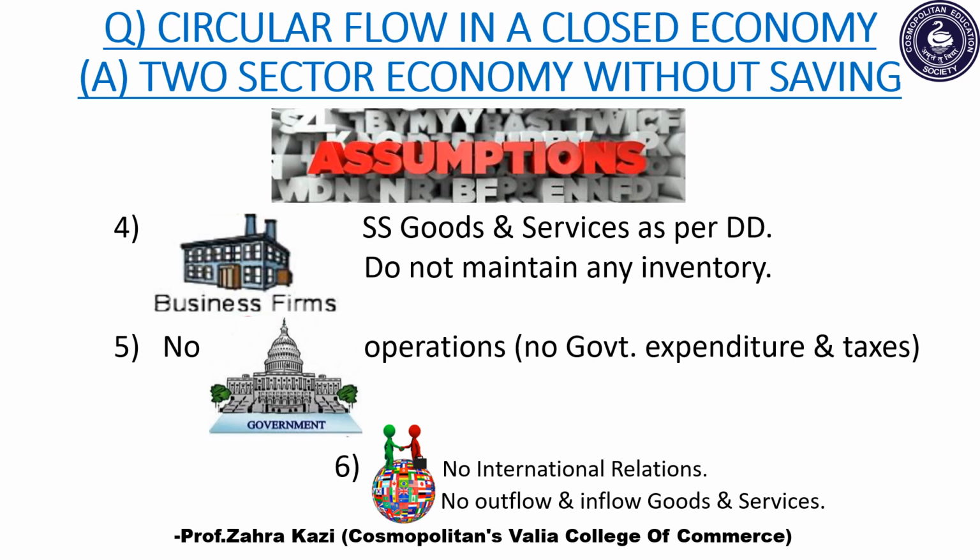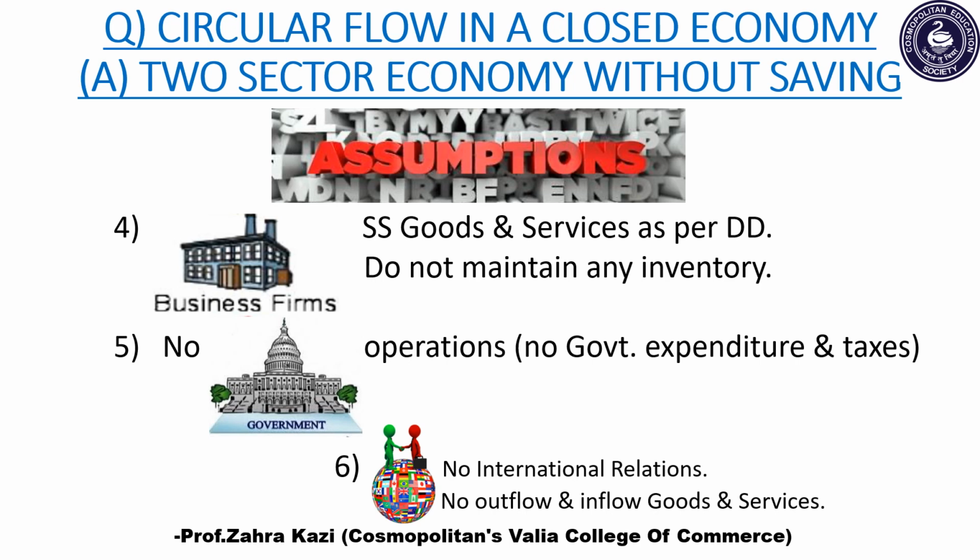Next assumption is that business firms supply goods and services as per the demand in the economy. This means that they do not maintain any inventory. By inventory, I mean it does not maintain any stock of goods or it does not store goods. Next assumption is that there exists no government operations. This is obvious. Why?